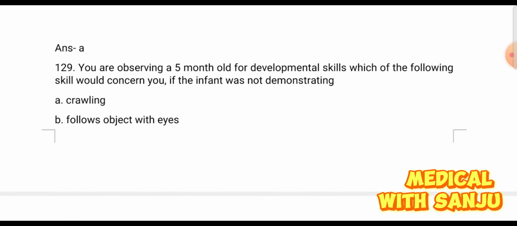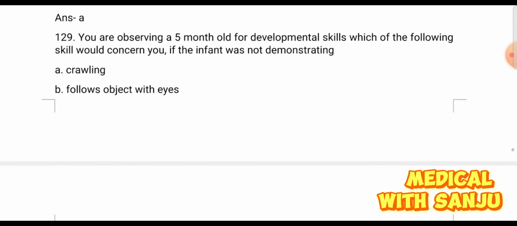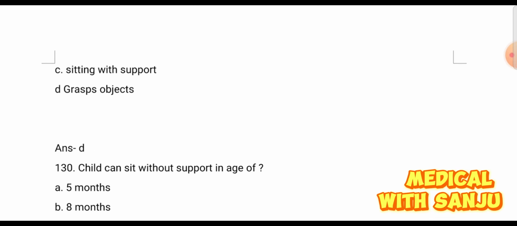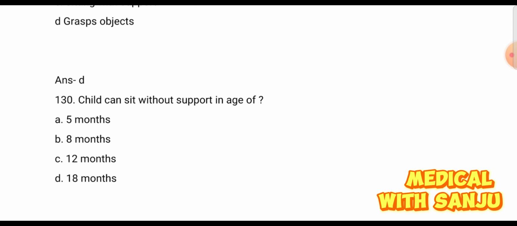Question 129. You are observing a 5-month-old for developmental skills. Which of the following skill would concern you if the infant has not demonstrating? Option A crawling, option B follow object with eyes, option C sitting with support, and option D grabs objects. The right answer is option D grabs object. Question number 130.